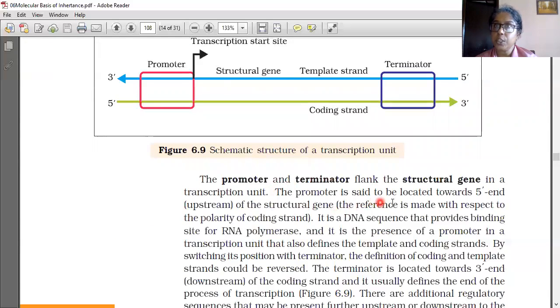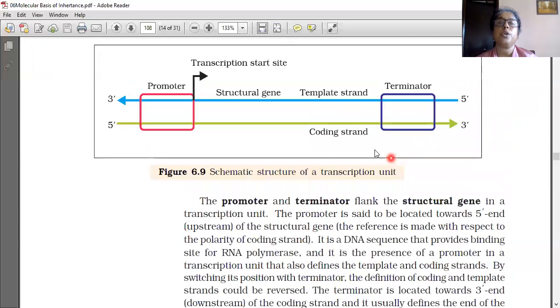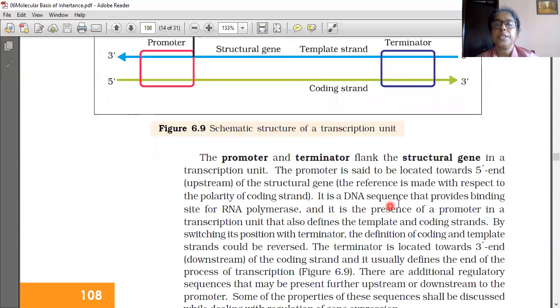The promoter is said to be located in the 5' region and the terminator in the 3' region of the coding strand. The promoter is a DNA sequence that provides the binding site for RNA polymerase, and it is the presence of a promoter in a transcription unit that also defines the template and coding strands. By switching its position with the terminator, the definition of coding and template strands could be reversed also.